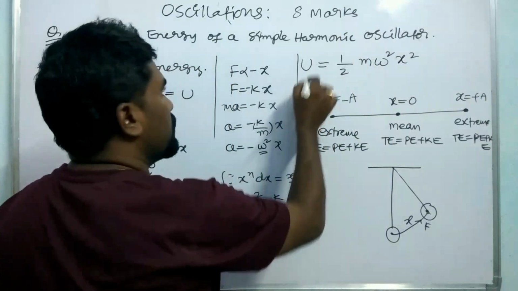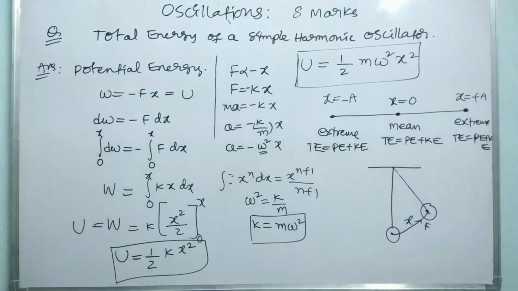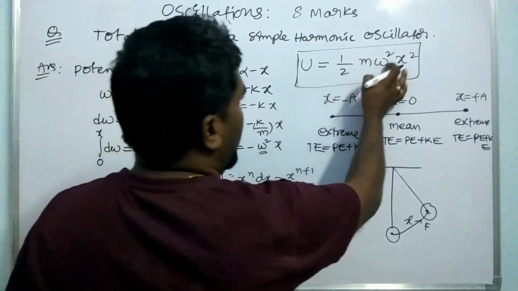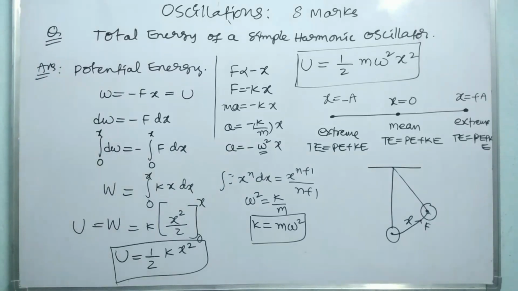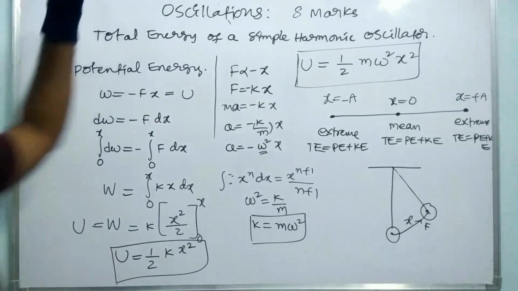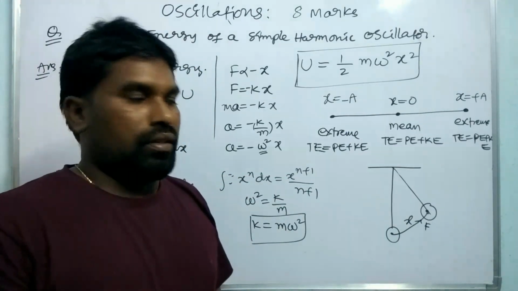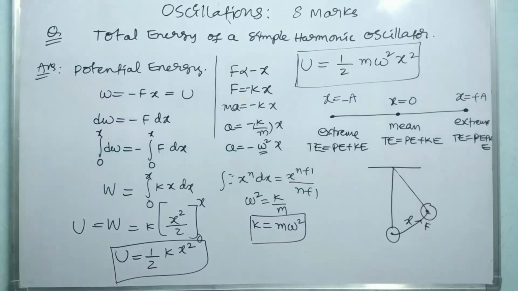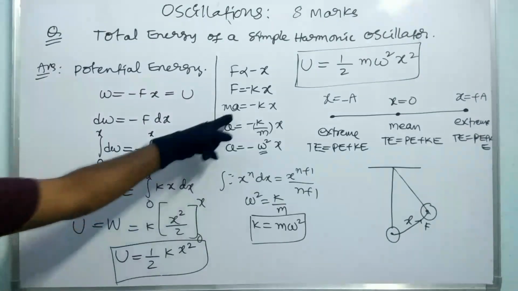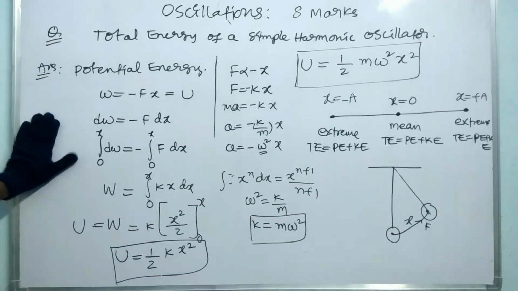So this is the potential energy of a particle of a simple harmonic oscillator: 1 by 2 m omega square x square. How can we get that? The potential energy is nothing but the work done to move the particle from its mean position, stored in the form of potential energy. How can we find the k value? k is m omega square. So it is 1 by 2 m omega square x square. Okay, clear? So note it.